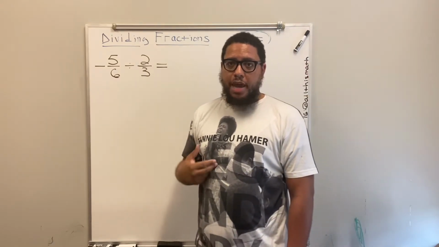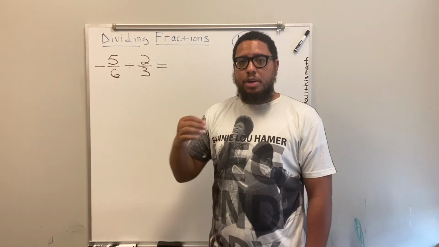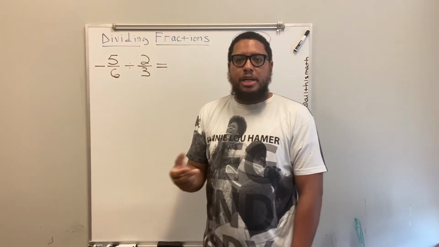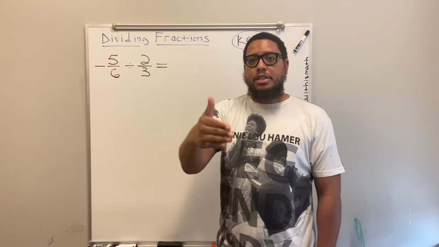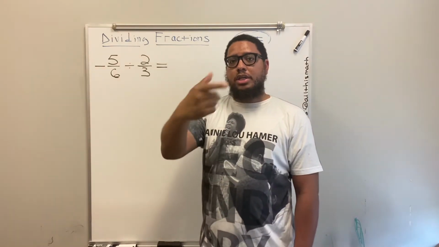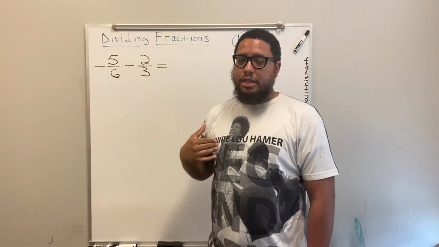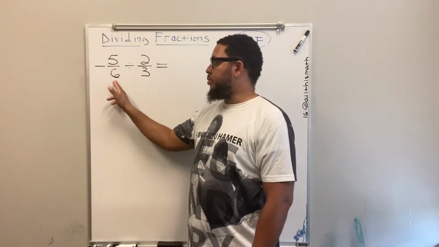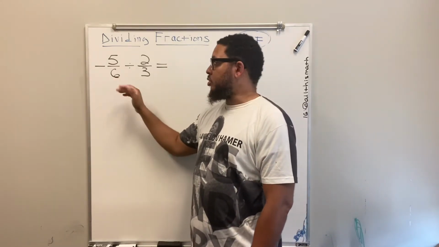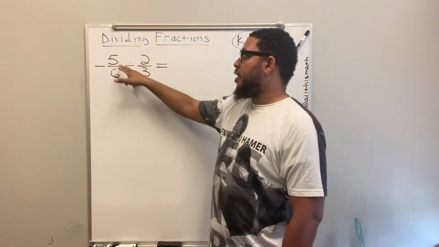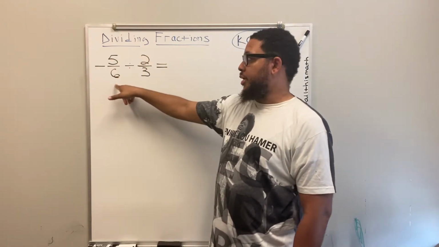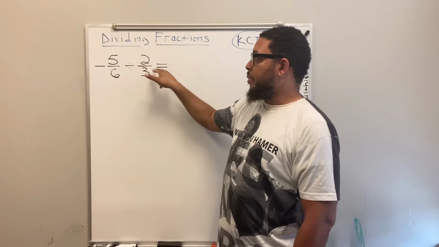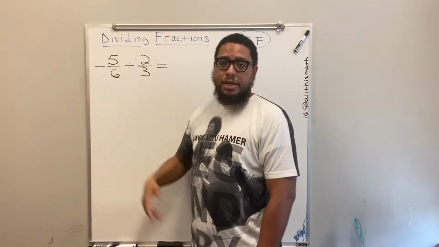In terms of being a math teacher and a math professor, I knew I was going to see those numbers a whole lot. So I said, I might as well just memorize these. So my suggestion to you is, early in life, much earlier than when I did it, I suggest that you memorize the decimal equivalents of frequently seen fractions also. So 2/3 is 0.67, 5/6 is 0.83, right? Because 2 divided by 3 is 0.67 and 5 divided by 6 is 0.83.